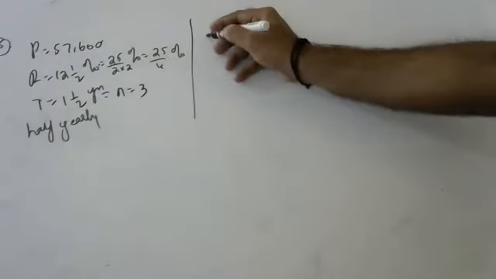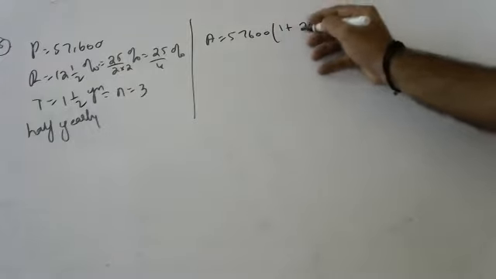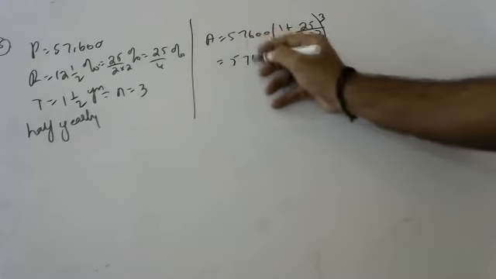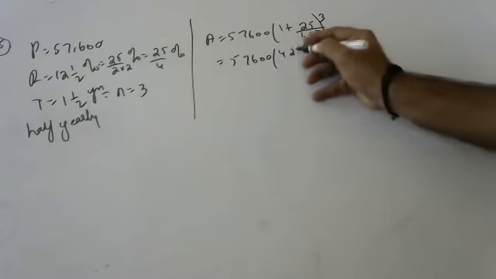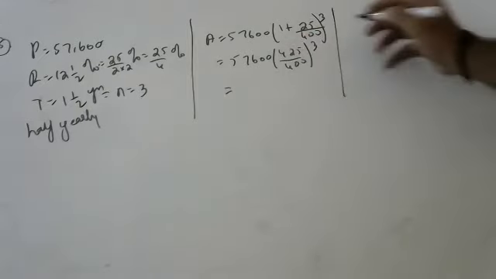Amount is equal to 57,600 into 1 plus 25 by 400 to the power of 3. Very good. Amount is equal to 57,600 into 425 by 400 whole to the power of 3. Can anyone tell me how much this is?